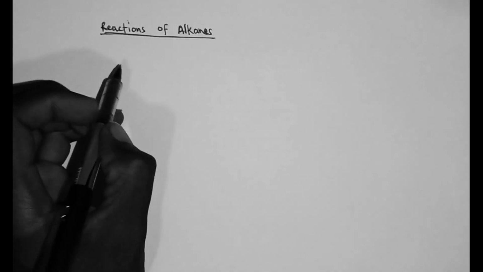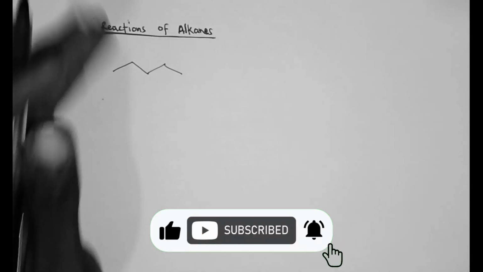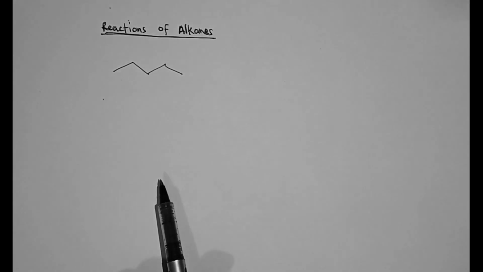In this video, we are going to talk about the reactions of alkanes. Now, the first thing to notice is that alkanes are non-polar, and therefore the intermolecular forces that hold alkane atoms together are the weak van der Waals forces. So, for example, let's use a cyclobutane. A cyclobutane is a non-polar molecule.